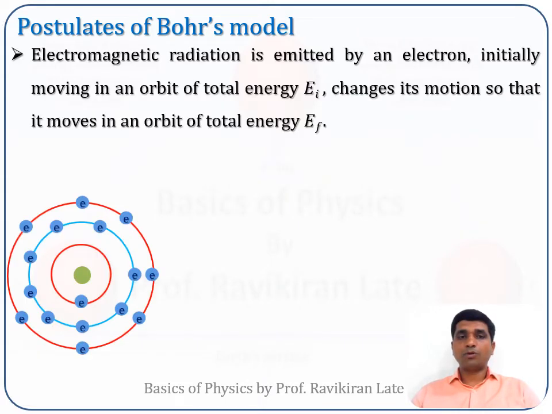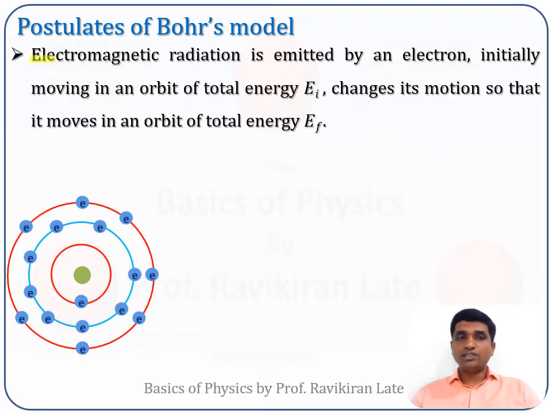Now in the third postulate, he proposed that an electron emits radiation when it jumps from one orbit to another orbit. When an electron jumps from one orbit to another orbit, it emits electromagnetic radiation. And what is the frequency of that electromagnetic radiation? In order to explain that, he proposed this postulate. What this postulate tells us, we will see.